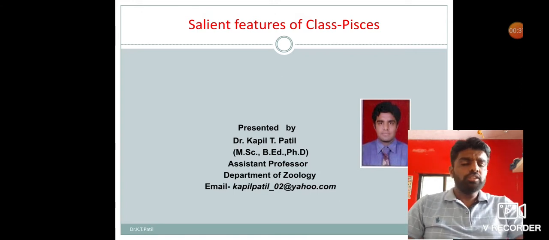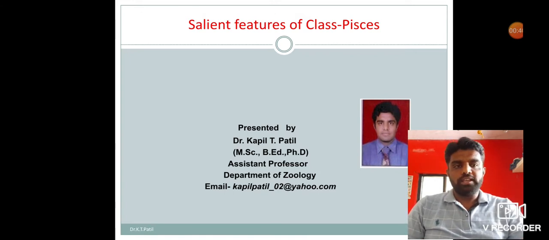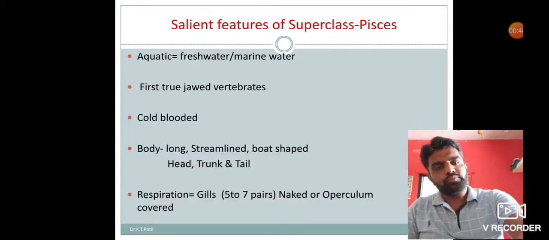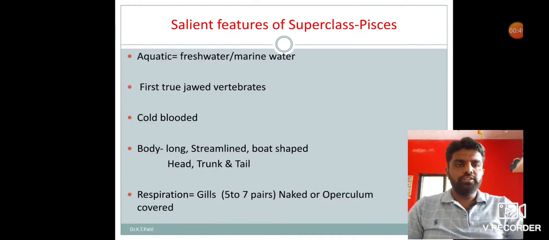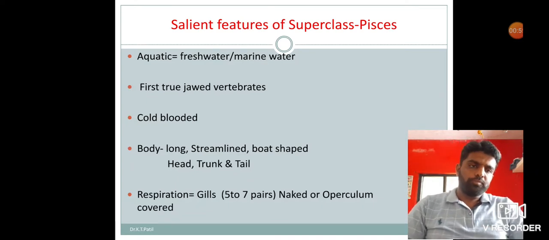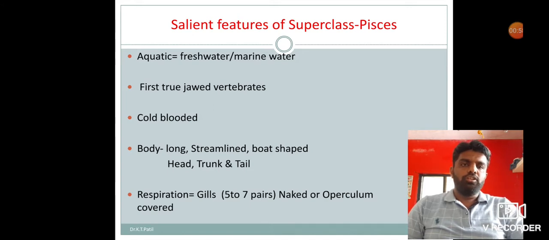Gnathostomata has two superclasses: Pisces and Tetrapoda. Pisces has two classes, Chondrichthyes as well as Osteichthyes. Chondrichthyes means cartilaginous fish and Osteichthyes means bony fish. So the salient features: first, Pisces fishes are aquatic. These fishes dominate aquatic habitats. Fishes are found in fresh water, and some are found in marine water, in a pond, river and stream as well as in a sea and in the ocean also.